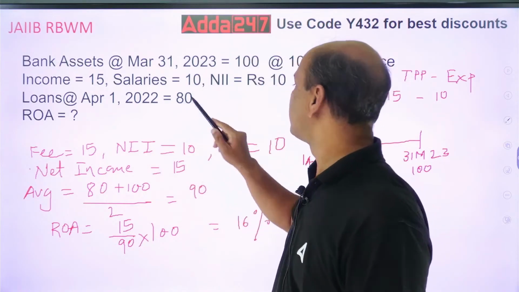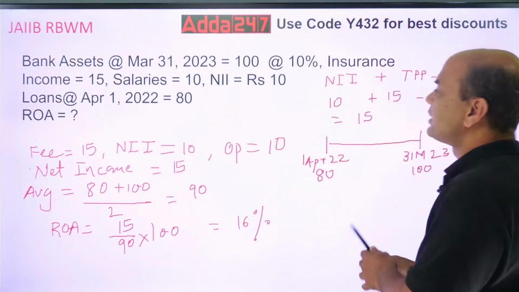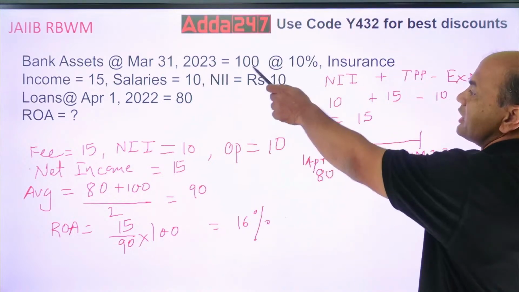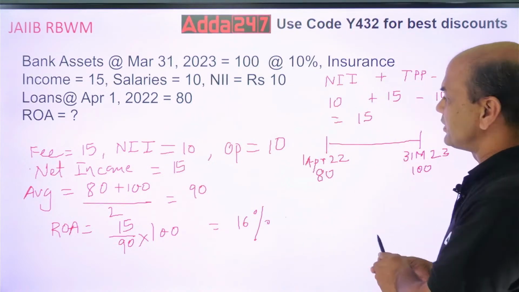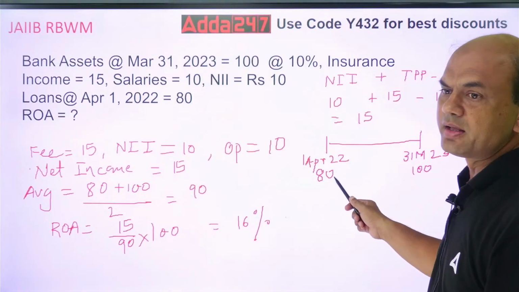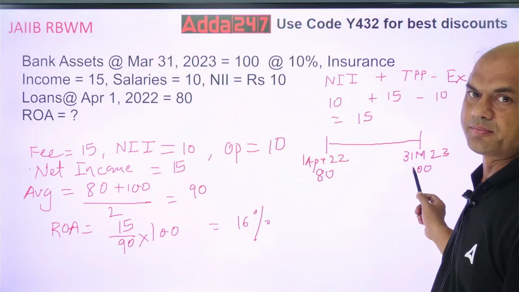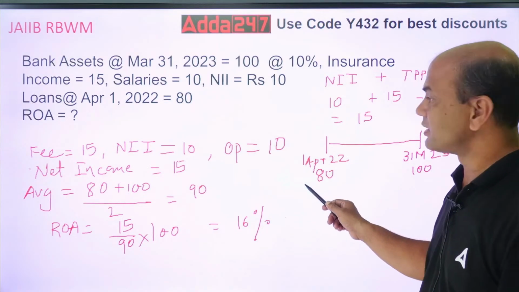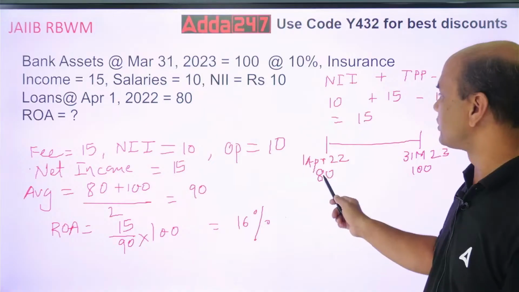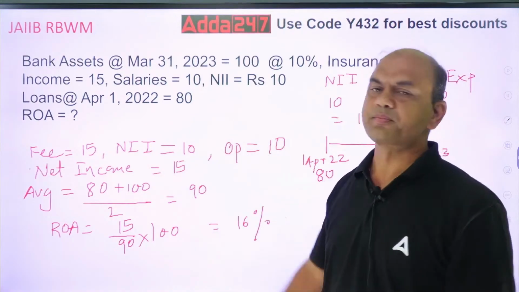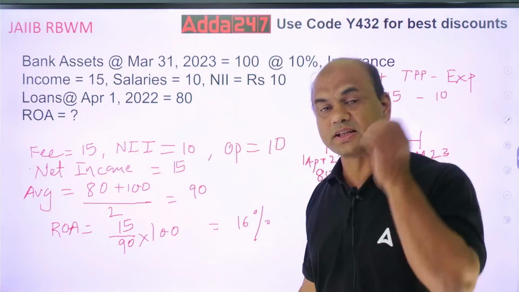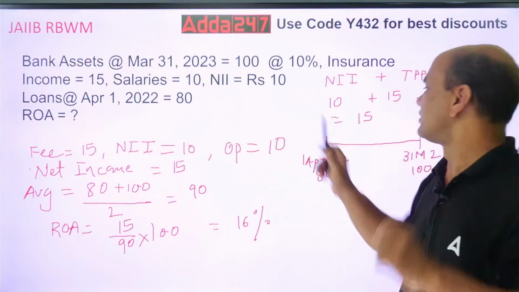The financial year given over here is April 1, 2022 to 31st March 2023. This is my financial year. Now what is the beginning year asset? Beginning year asset is given as 80 rupees. What is your end year asset? End of financial year, 100.